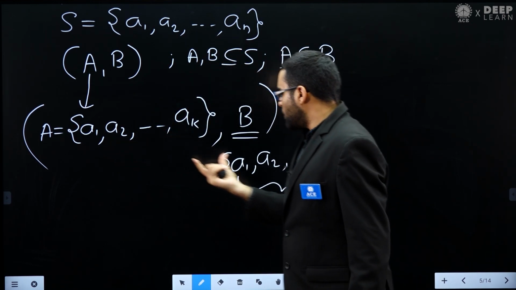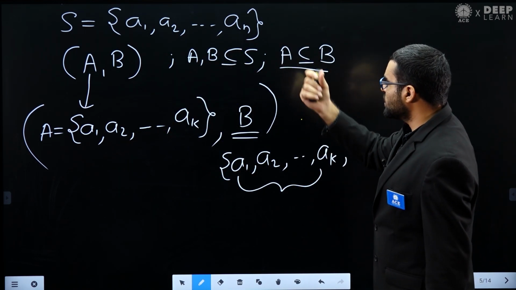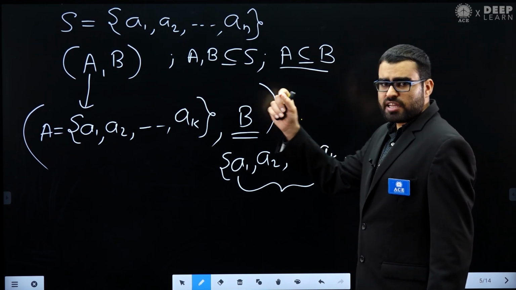So apart from these K elements, the remaining number of elements is n minus K.